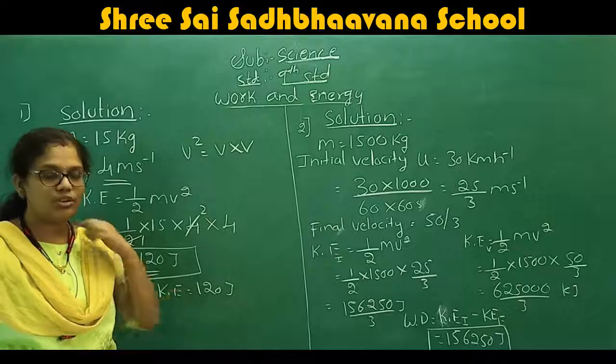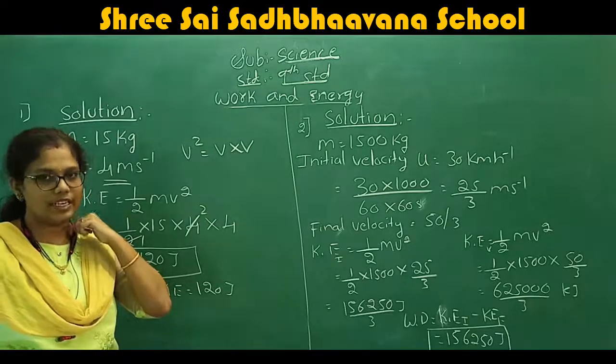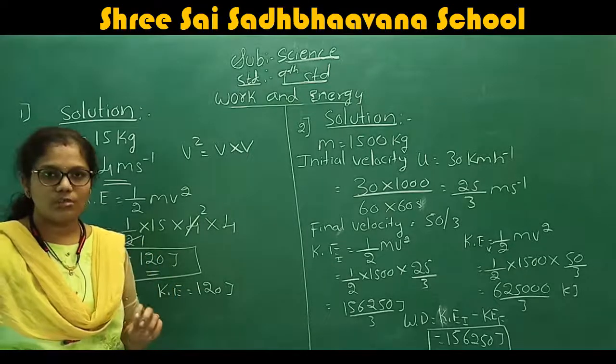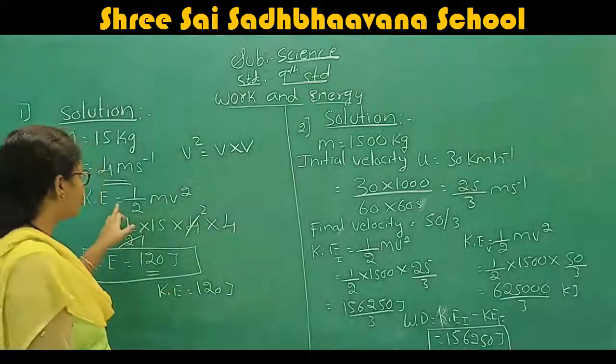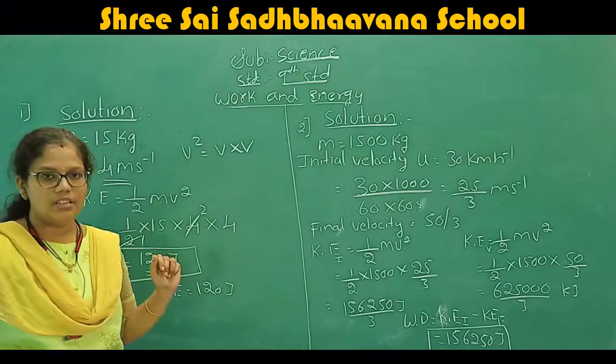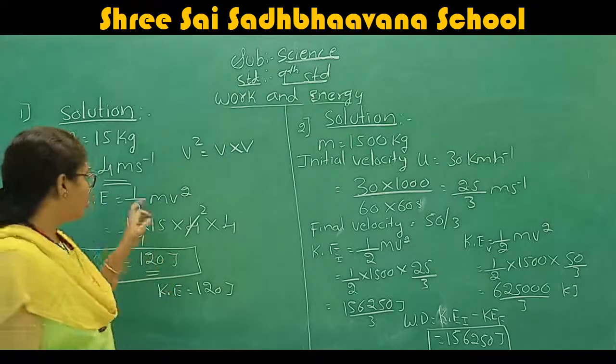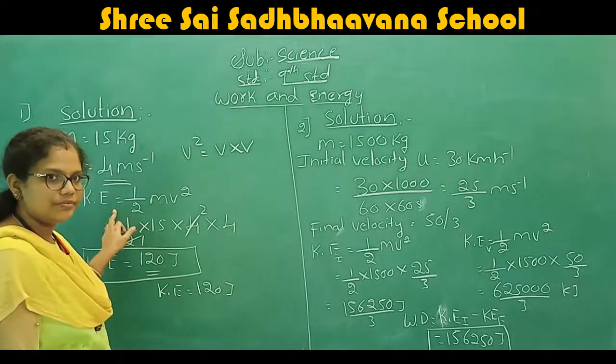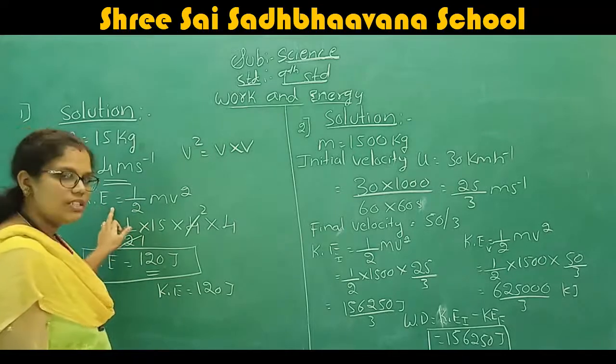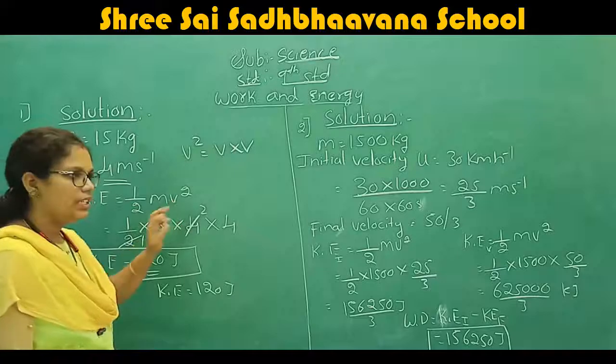Now we understood how we are going to solve the problems for kinetic energy. How do we solve the problem? First, we write the formula of the kinetic energy, that is, kinetic energy is equal to half mv square.